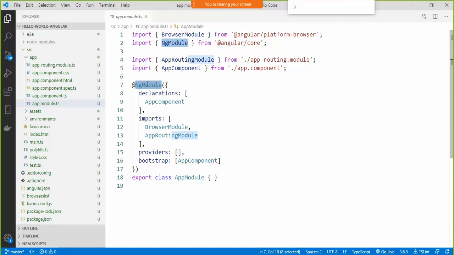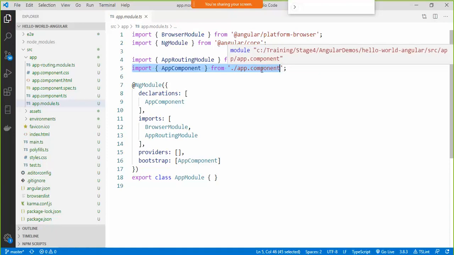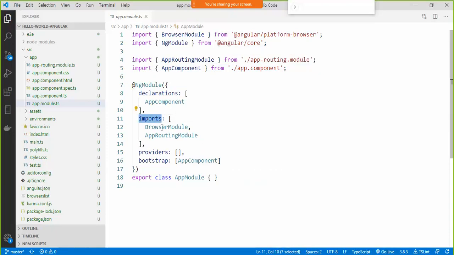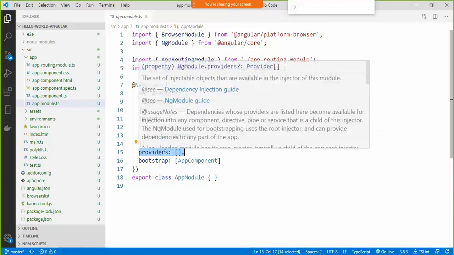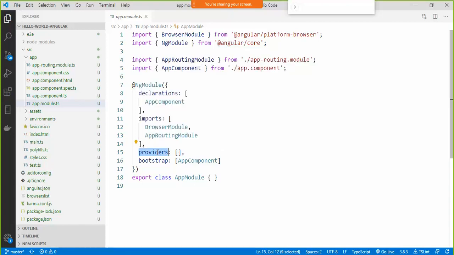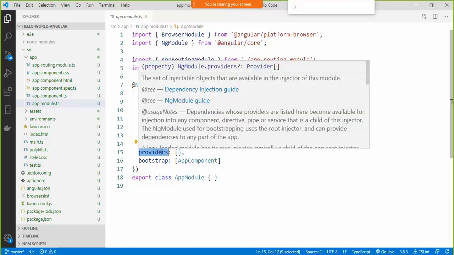Then here there is one decorator, @NgModule. In this decorator, we are declaring different components of our application. We're saying there is a component here called AppComponent, which is imported from another file called app.component. Then we are also loading certain modules like the BrowserModule and RouterModule. Then we have the providers section, wherein we specify which services should be added using dependency injection. Any service that you want to add using dependency injection in Angular goes into the providers section.